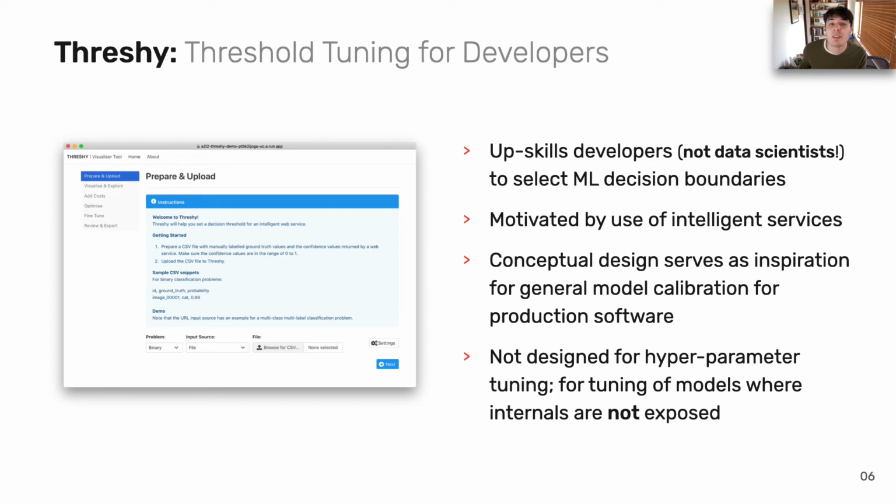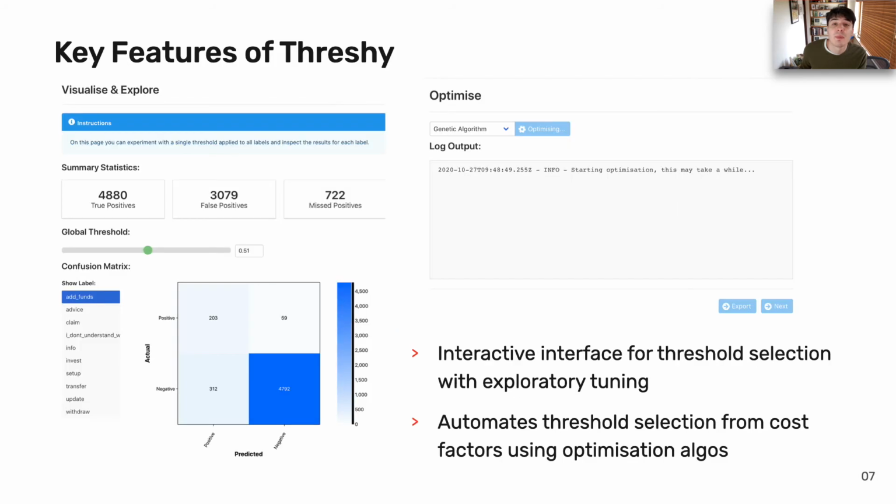Ultimately, our aim is to help upskill software engineers to optimize threshold boundaries where the internals of a model are not exposed, in the case of intelligent web services. And, unlike existing tooling, Threshy is not intended for hyperparameter tuning. Threshy is designed to put the problem domain front and center of the threshold optimization process.